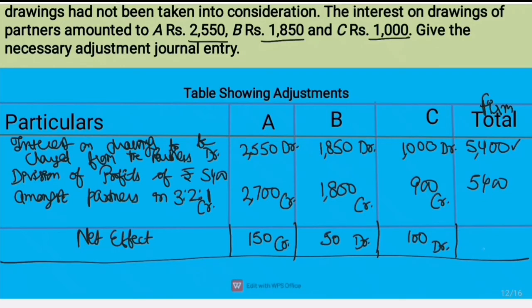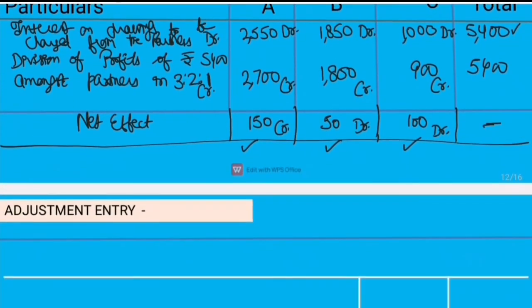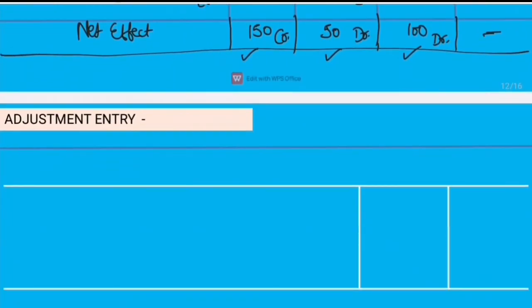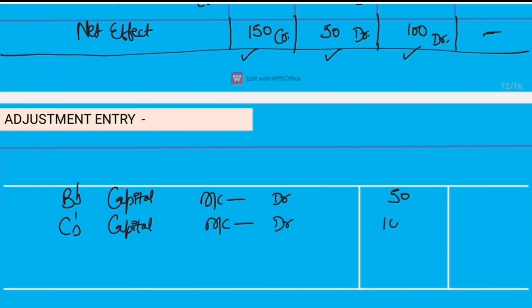So the net effect of all the partners is A is credited with rupees 150, B is debited with 50 rupees and C is also debited with 100 rupees. So we will pass the adjustment entry. Accordingly, we will do B's capital account debit 50 rupees. Then C's capital account debit 100 rupees. And A's capital account will be credited with rupees 150. So B's capital account debit, C's capital account debit to A's capital account.